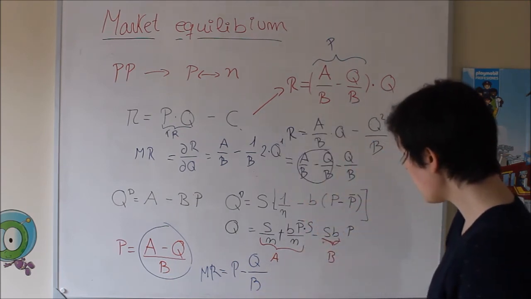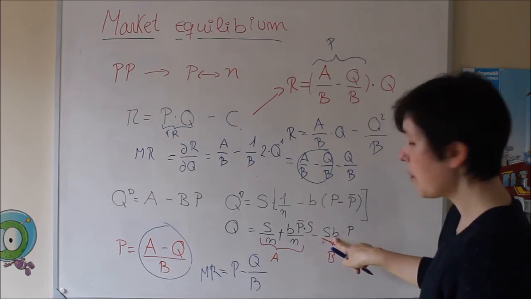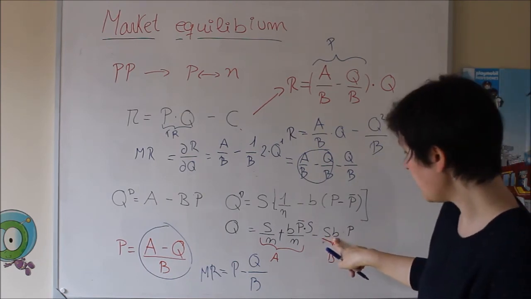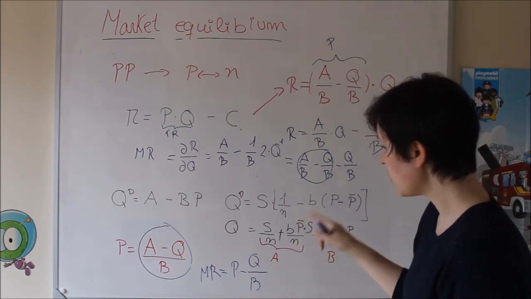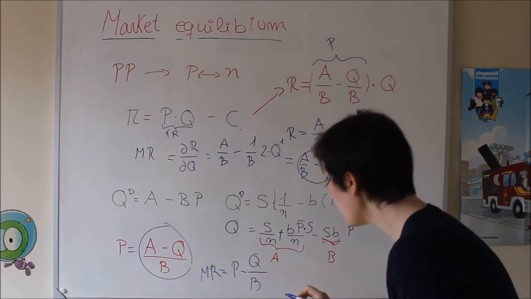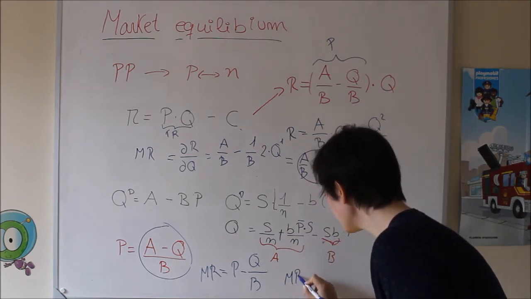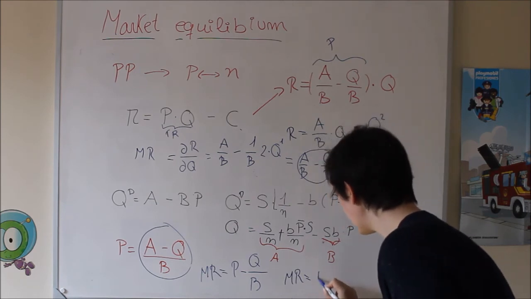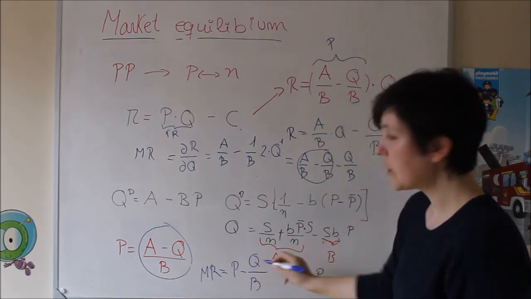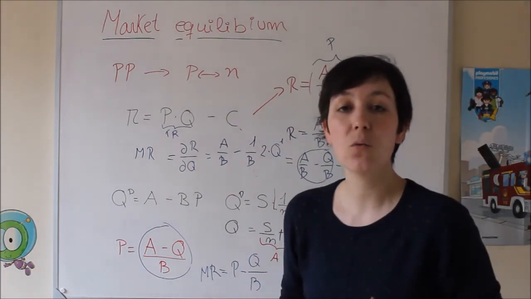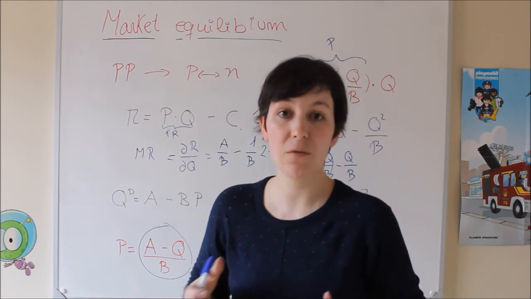But also we know what is P. P is X times lowercase p, and Q, we also know that eventually is going to be S over N. So the marginal revenue also can be written as the price minus the total quantity, because eventually prices are going to be equal across the industry, across the firms.